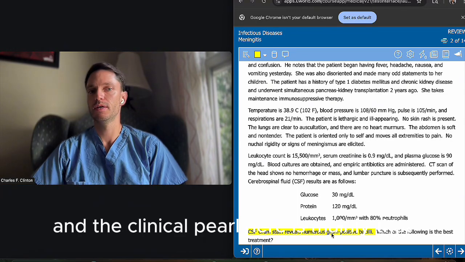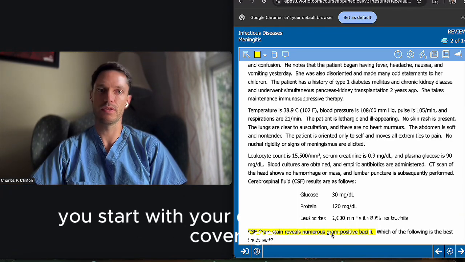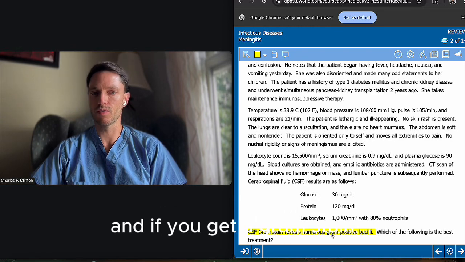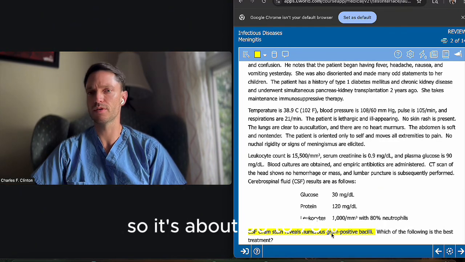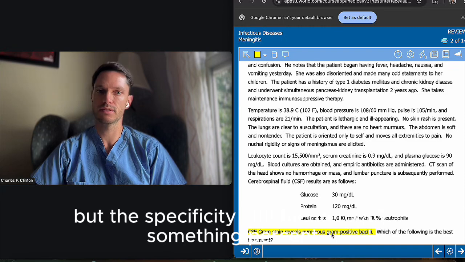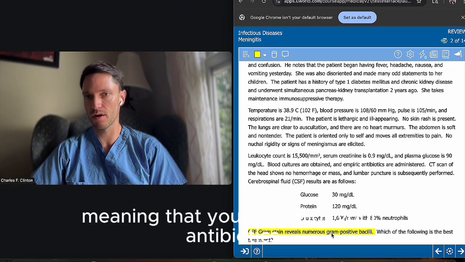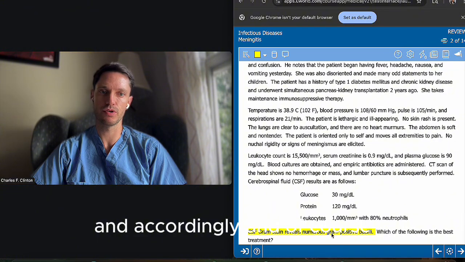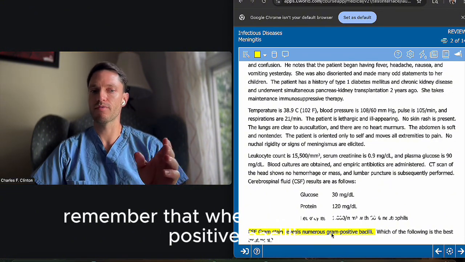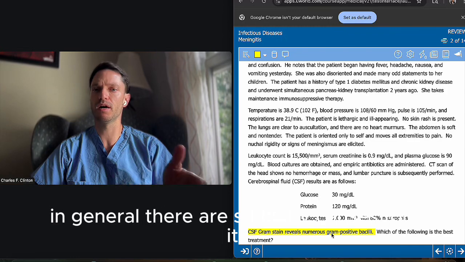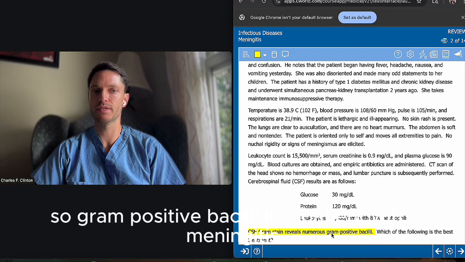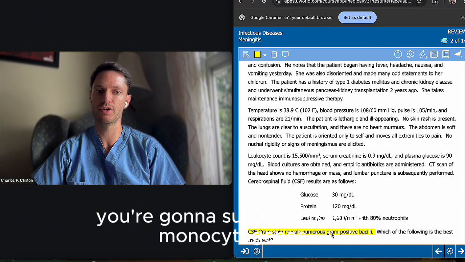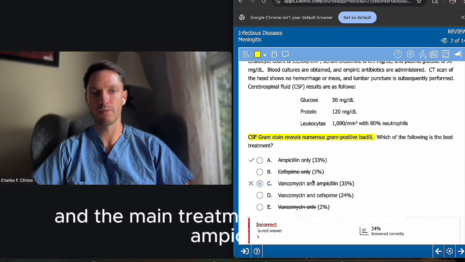And the clinical pearl here is mainly that you comprehend that you start with your empiric meningitis coverage, and if you get a gram stain, and this gram stain comes back positive from the cerebrospinal fluid, the sensitivity isn't that high, about 60 to 70%, but the specificity can be up to 80 something percent, so pretty high, meaning that you can tailor your antibiotics accordingly, and of course you can now focus on what you're suspecting. Remember that when you have gram-positive bacilli in general, there aren't so many causes for it, as opposed to gram-negative bacilli. So gram-positive bacilli in a patient with meningitis, you're going to suspect Listeria monocytogenes, and the main treatment for that will be ampicillin.